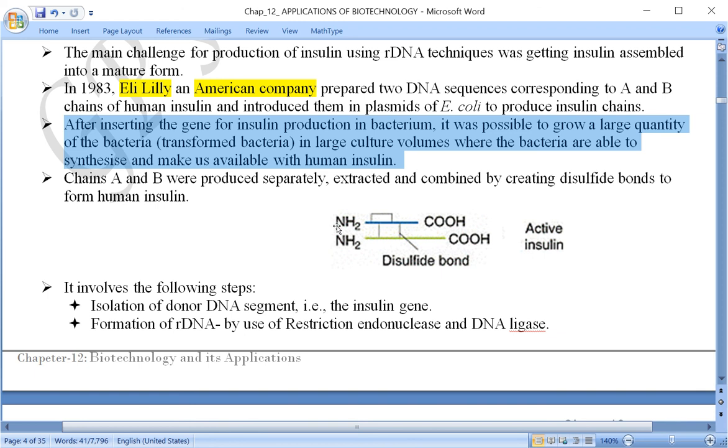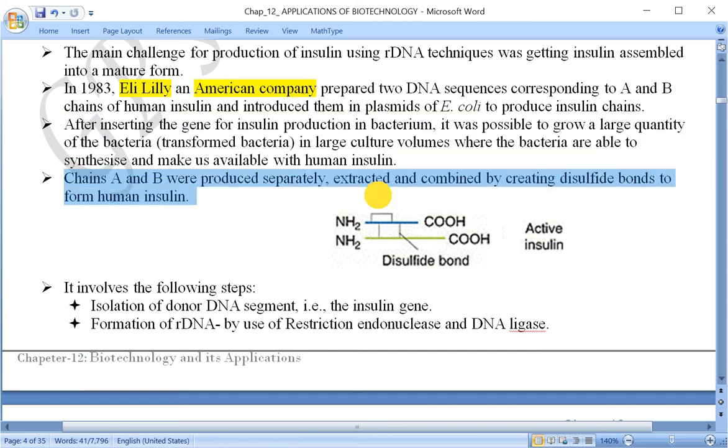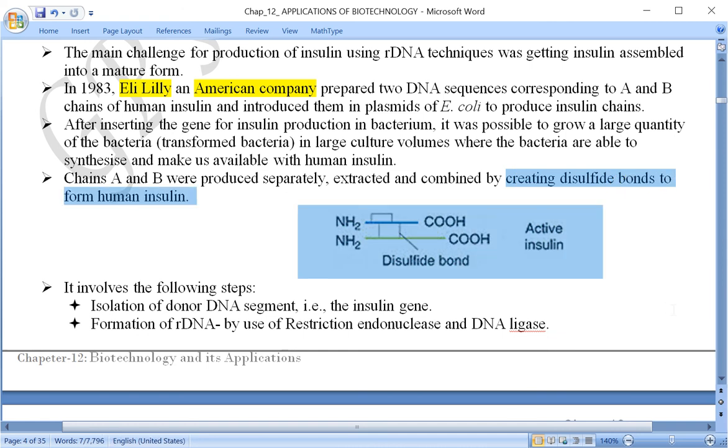Then these are extracted, purified, and after purification they were linked together by creating disulfide bonds, that is, two disulfide bonds.